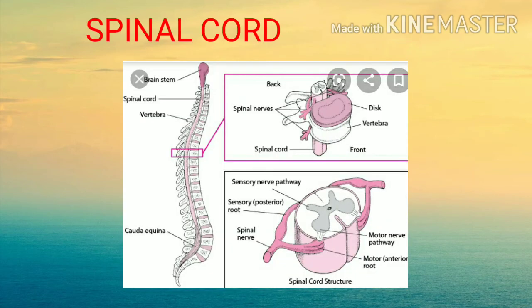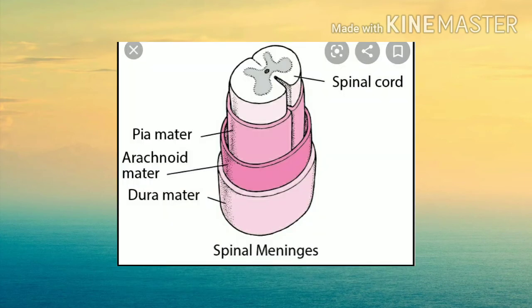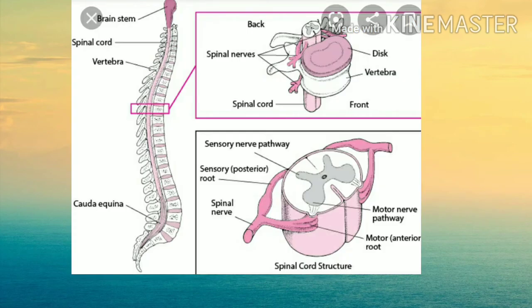Okay. The next part of the central nervous system is the spinal cord. It is the most important part of the central nervous system, which lies within the vertebral canal of the vertebral column, and it is surrounded by three layers: dura mater, arachnoid mater and pia mater. It is dorsoventrally flattened, and it has a central canal lined by ependymal cells and filled with cerebrospinal fluid. It shows two swellings along its length called cervical and lumbar swellings.